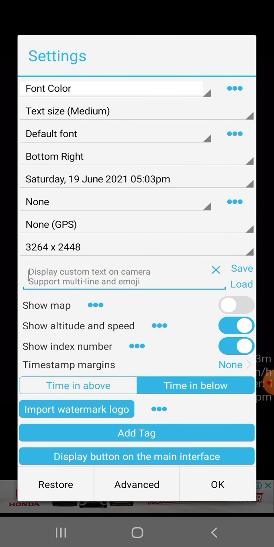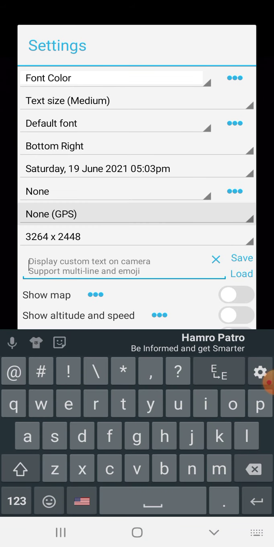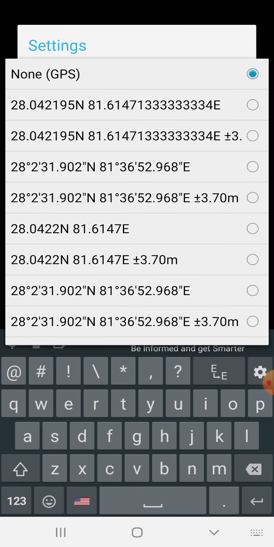And now you have to go to the icon like a clock at the bottom for its settings. Firstly, you need to turn off this show map. If it is enabled, you disable this. You disable also altitude and speed and index number also. And if it is GPS on, make it non GPS.